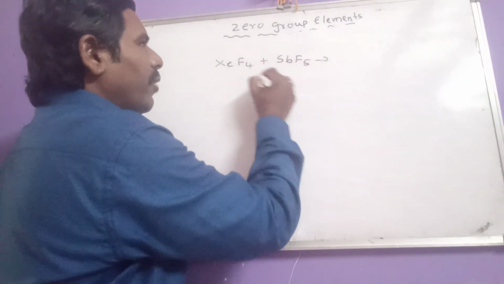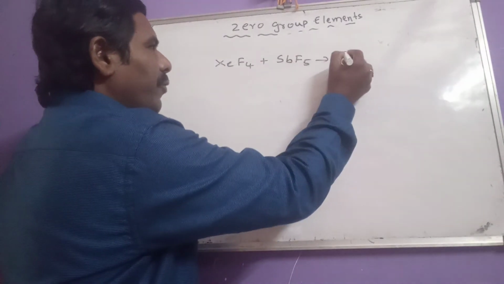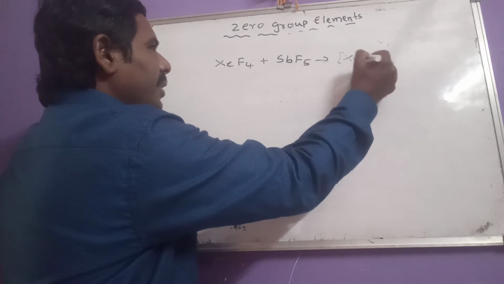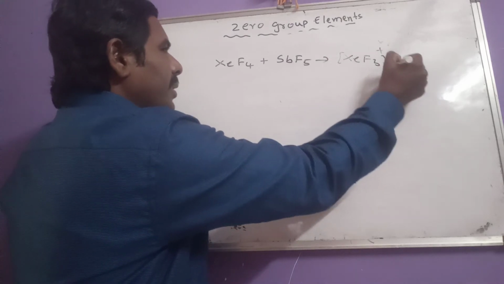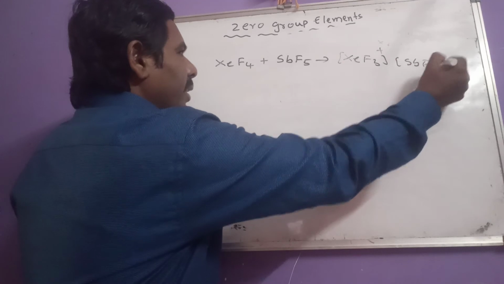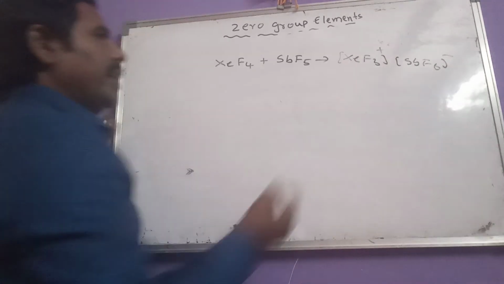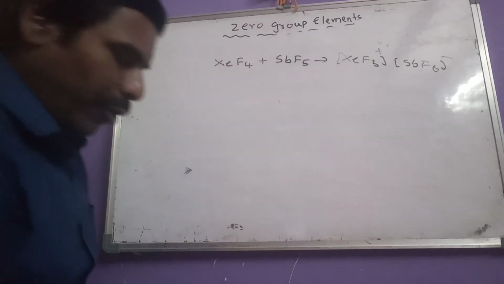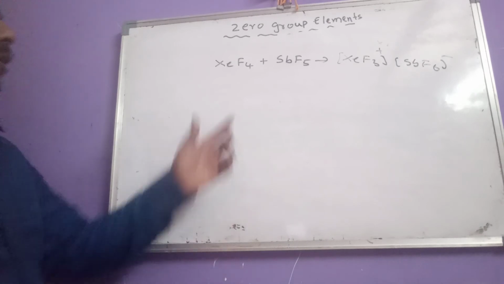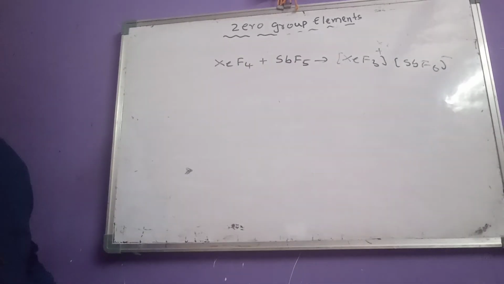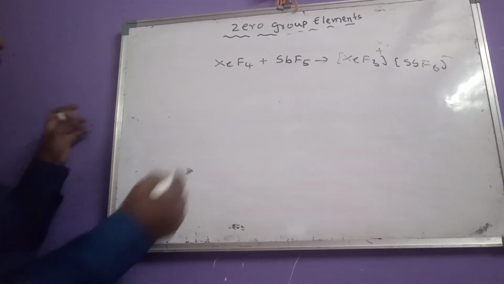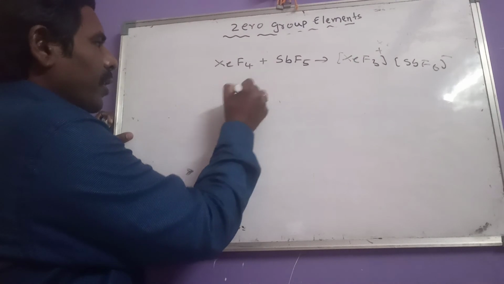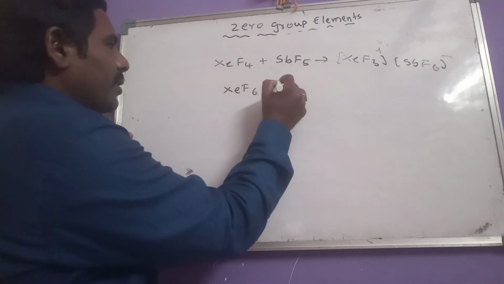By losing one fluoride ion to SbF5, we get XeF3 plus SbF6 minus. So by reacting with fluoride ion acceptors, they form cationic species.